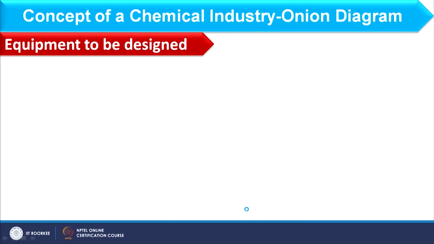Now, we need to discuss what equipment we are going to design. Till now you have the idea that we are going to design the pressure vessel, and that pressure vessel should be related to chemical process. So, what equipment do we need to further design, and what would be the use of that equipment in the chemical industry? Again I am using the Union diagram.